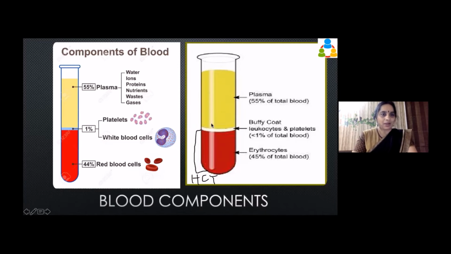But this plasma has got 2 kinds of things. Number one is the clotting factors. This is one thing that I am not taking up because we really don't have time today. But the blood actually has everything to clot, and there is an entire system which works.